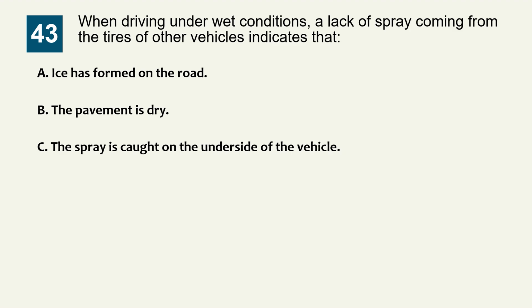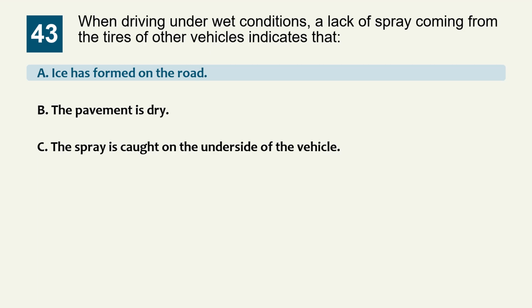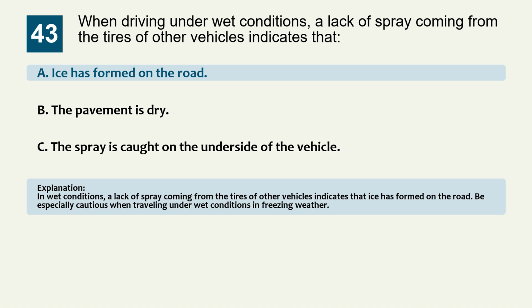Question 43. When driving under wet conditions, a lack of spray coming from the tires of other vehicles indicates that: Option A, ice has formed on the road. Option B, the pavement is dry. Option C, the spray is caught on the underside of the vehicle. The correct answer is option A, ice has formed on the road. Explanation: in wet conditions, a lack of spray coming from the tires of other vehicles indicates that ice has formed on the road. Be especially cautious when traveling under wet conditions in freezing weather.